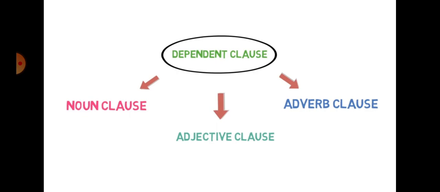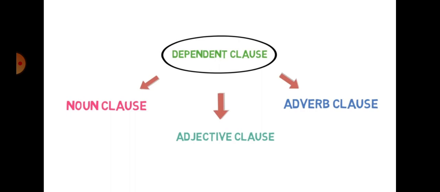Your dependent clause can work sometimes as a noun clause, sometimes as an adjective clause, and sometimes as an adverb clause also. Remember students that an independent clause is totally independent, it doesn't need any other clause to be completed. So we are not going to divide independent clauses, but as your dependent clauses are not completed ones, that is the reason these clauses are divided into three parts: noun clause, adjective clause, and adverb clause.